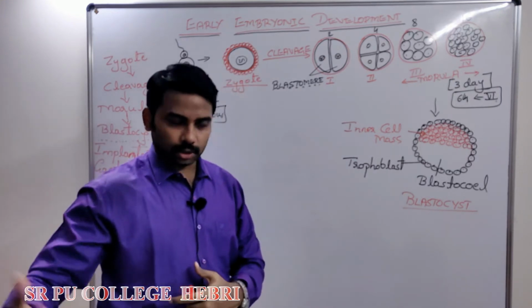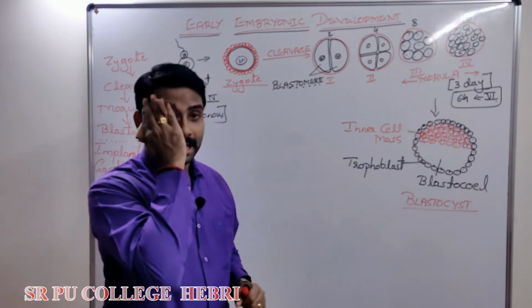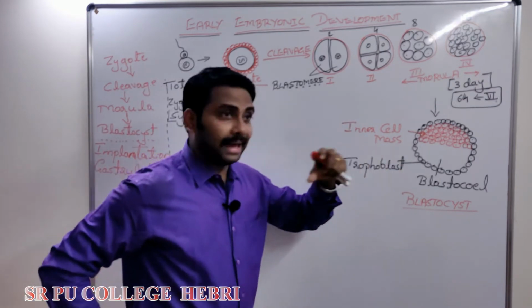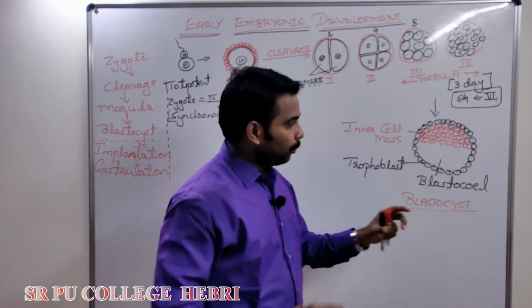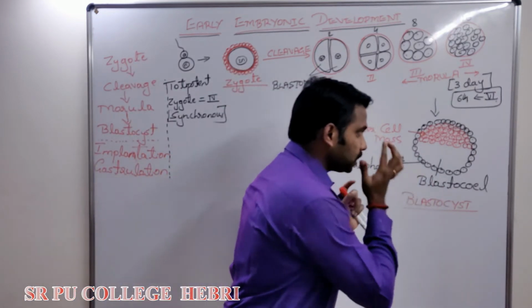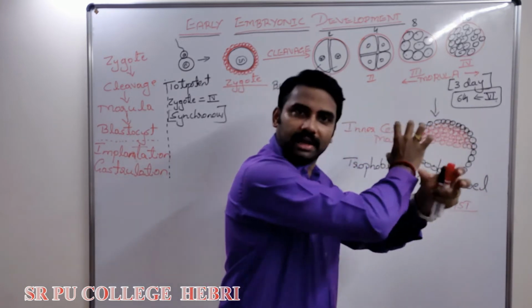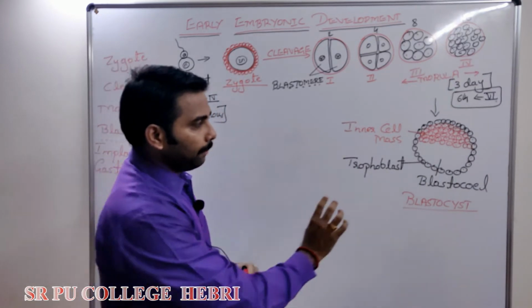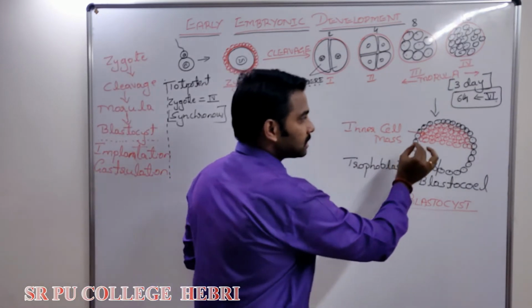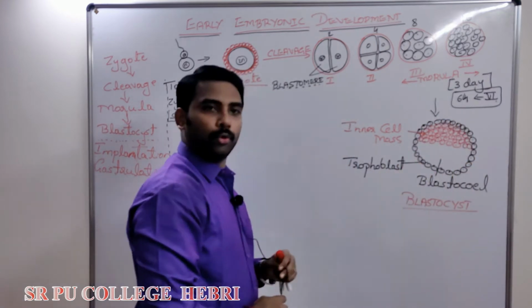In other animals or mammals, the structure is called blastula. But in humans it looks cyst shaped. That's why the name is what? Blastocyst. When a complete blastocyst is formed, gradually the zona pellucida will what happen? Disappear. Is that clear?